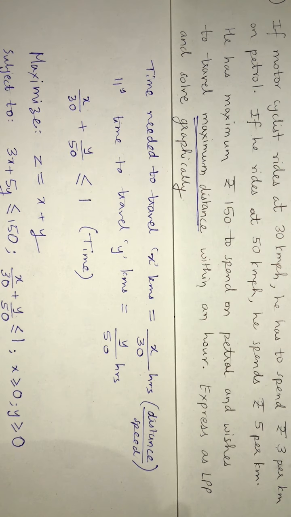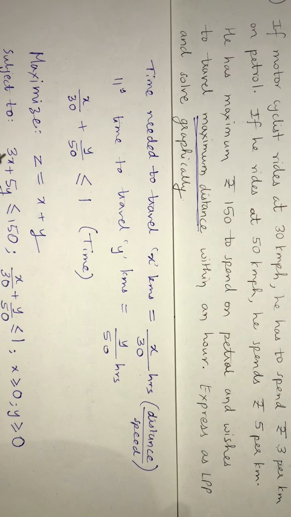After that, you have to solve it graphically and find the values of x and y. You can plot the lines. Here you will get x by 50, y by 30, that is the x intercept and y intercept.